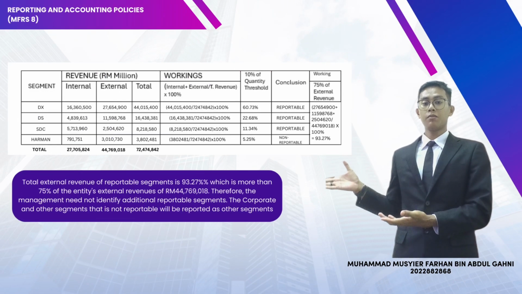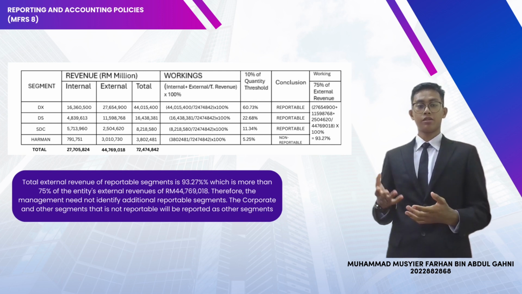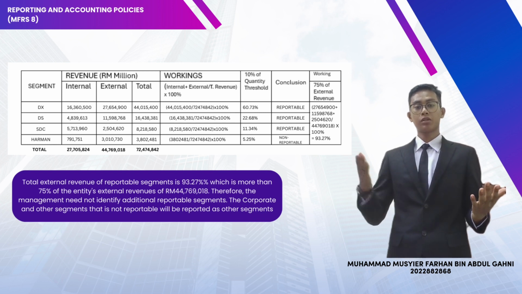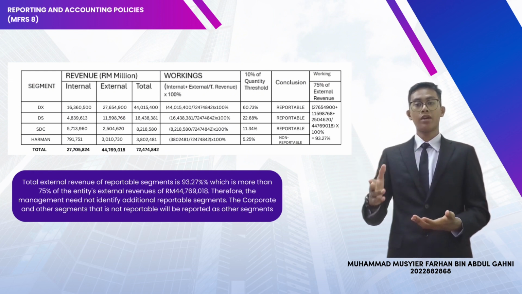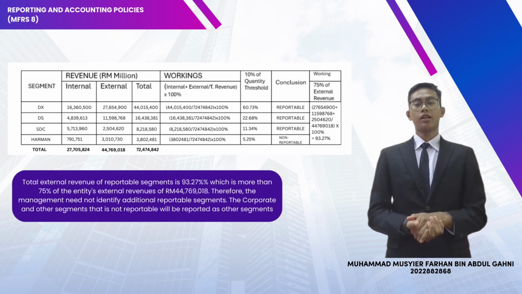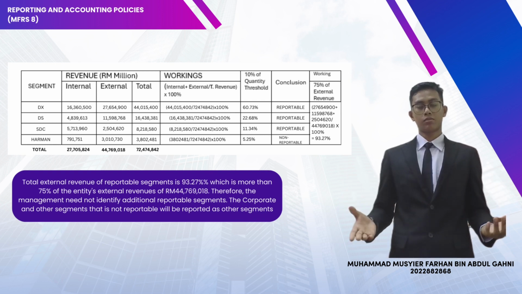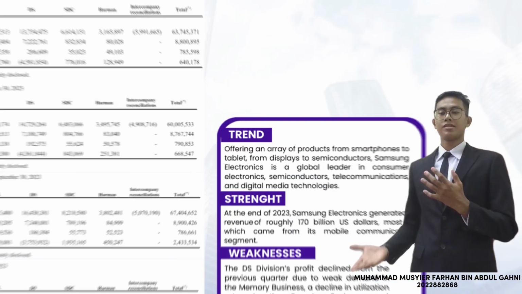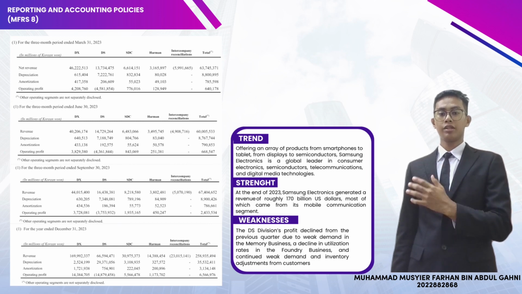If you look at the table here, only the HARMAN segment is not a reportable segment, while the other 3 segments, DX, DS, and SEC are reportable segments. Total external revenue of reportable segments is 93.27%, which is more than 75% of the entity's external revenue of 44,769,018. Therefore, the management need not identify additional reportable segments. The corporate and other segment that is not reportable will be reported as other segments. These are the reportable segments by quarter of year 2023.